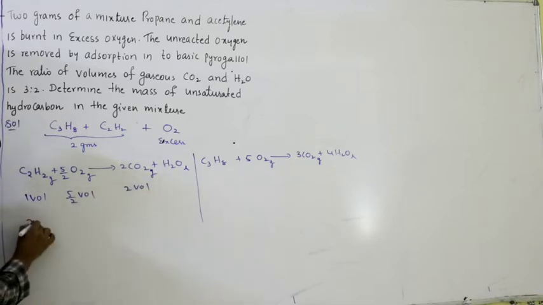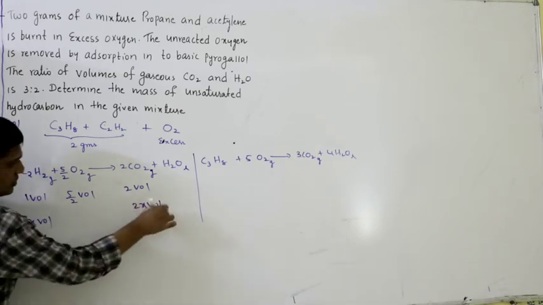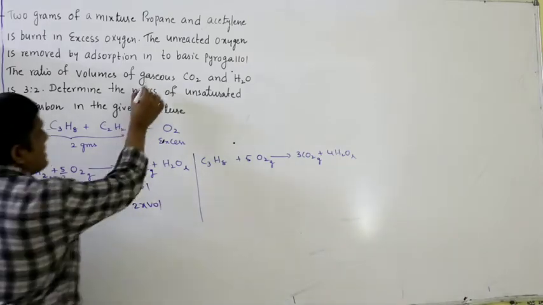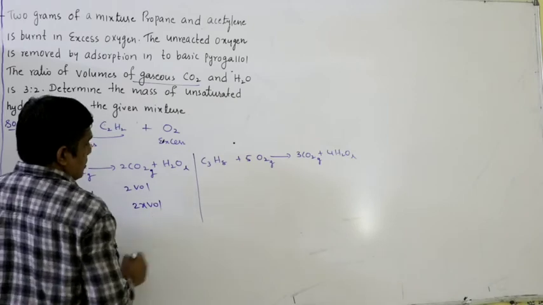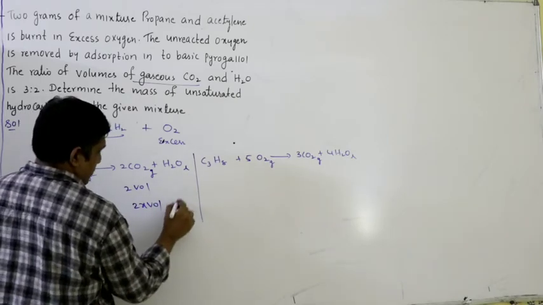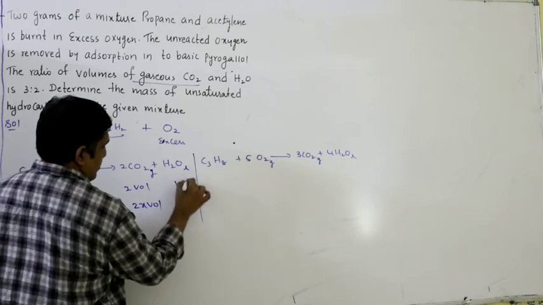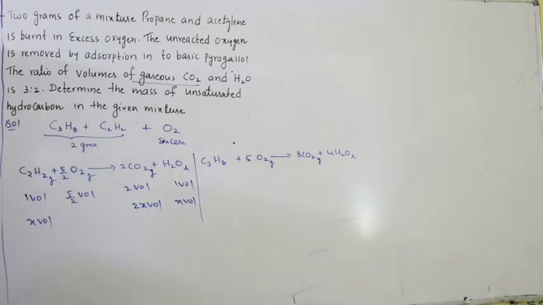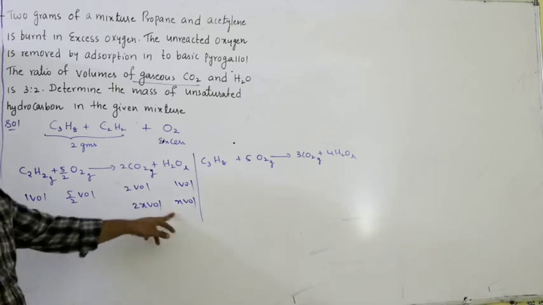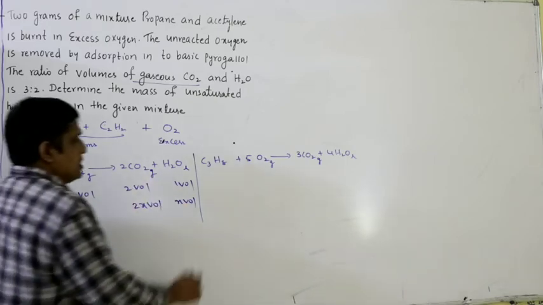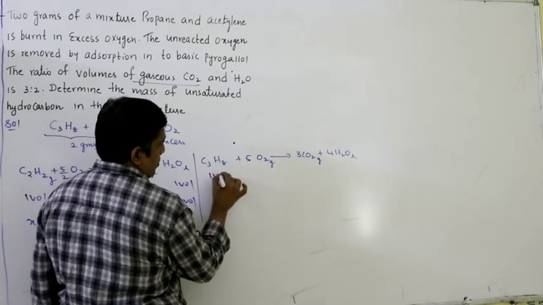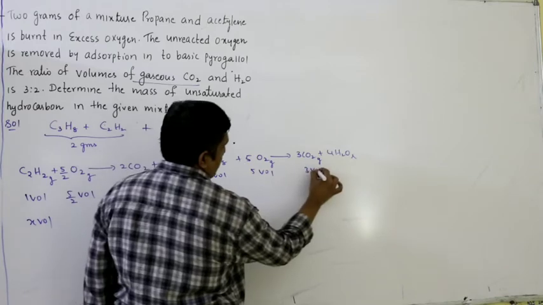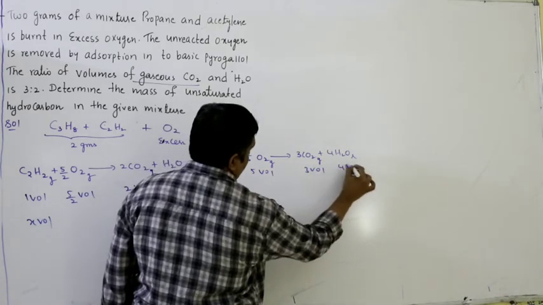Let us assume X volumes. Then you will get 2x volumes of CO2 because here gaseous CO2 is given, and of course water is also given. So for X you will get X volumes of water, right? So for one volume you will get 2 volumes of CO2. For one volume you will get 1 volume of water. For X volumes you will get 2x volumes of CO2 and X volumes of water. Same procedure for propane: 1 volume, 5 volumes, 3 volumes, 4 volumes, right?